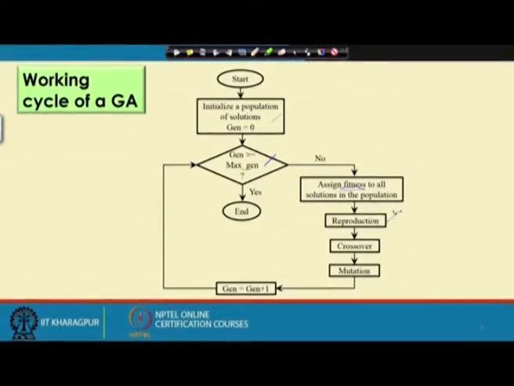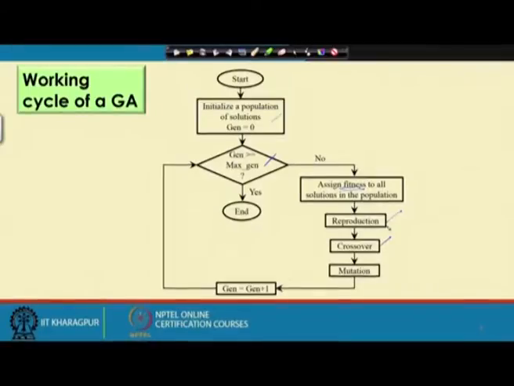Now, using this reproduction scheme, we will be getting the mating pool, and probabilistically the quality of the mating pool should be better compared to the quality of the initial population.